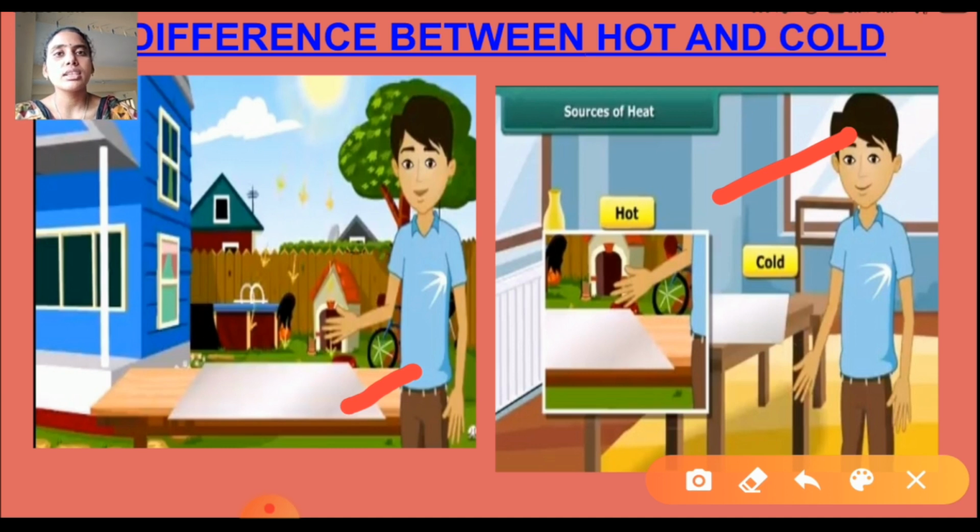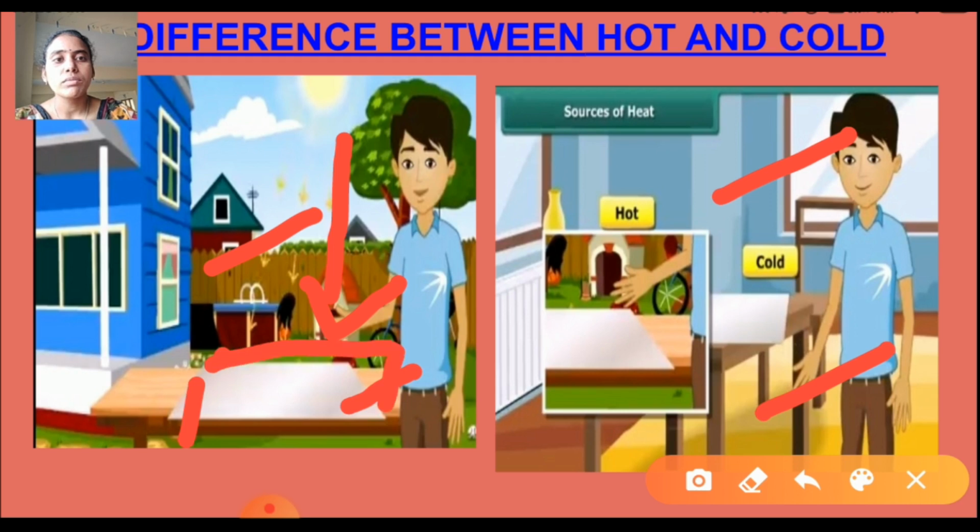In the first case, what do you feel? In the first case we feel hot. In the second case we feel cold. Why do we feel hot in the first case? Why do you feel cold in the second case? In the first case the sun rays fall on the aluminum sheet, so the aluminum sheet will be heated. The sun rays do this not only to an aluminum sheet.